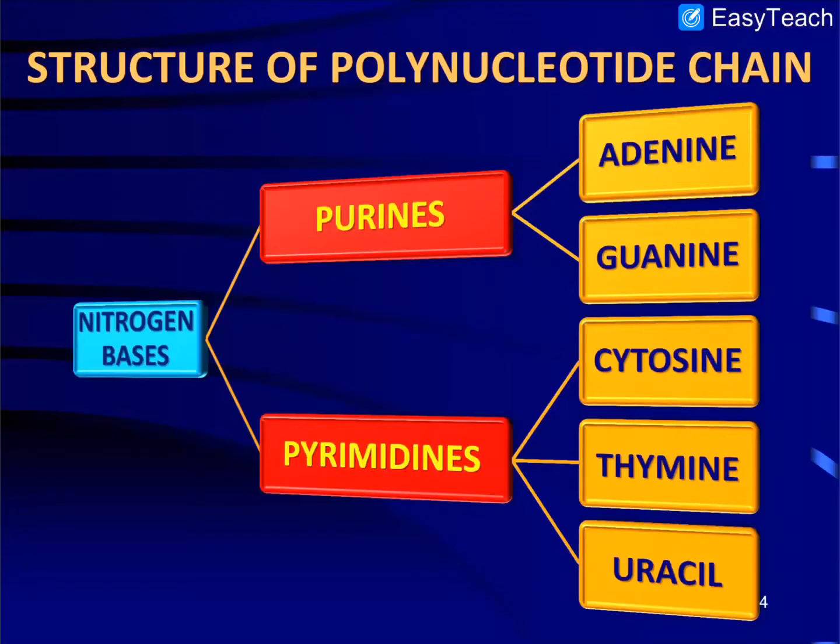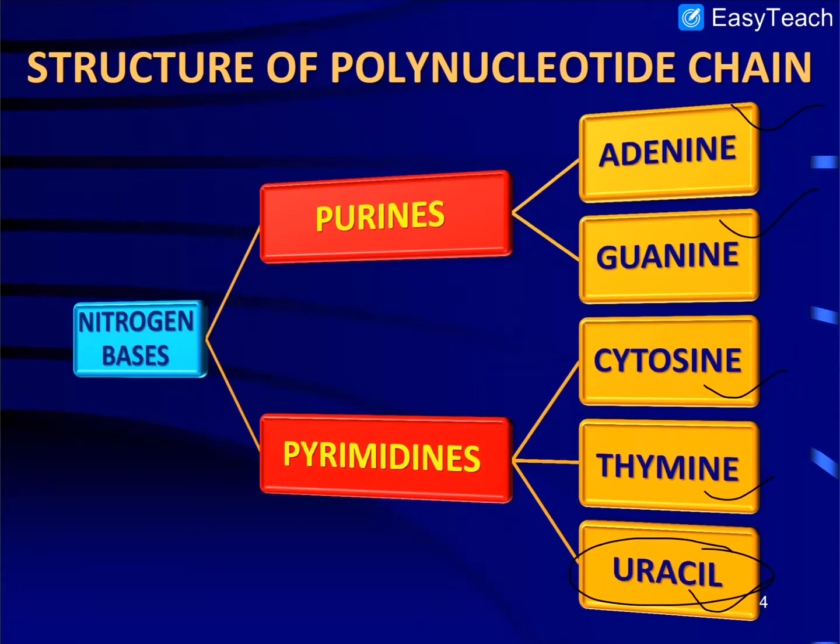Dear students, first we talk about the nitrogenous base. There are two types of nitrogenous base mainly present in DNA or RNA. The first is purine and the second is pyrimidine. Purines are of two types, adenine and guanine, whereas pyrimidines are of three types, cytosine, thymine or uracil. Remember one thing, uracil is present only in RNA, whereas thymine is present only in DNA. Uracil is absent in DNA.